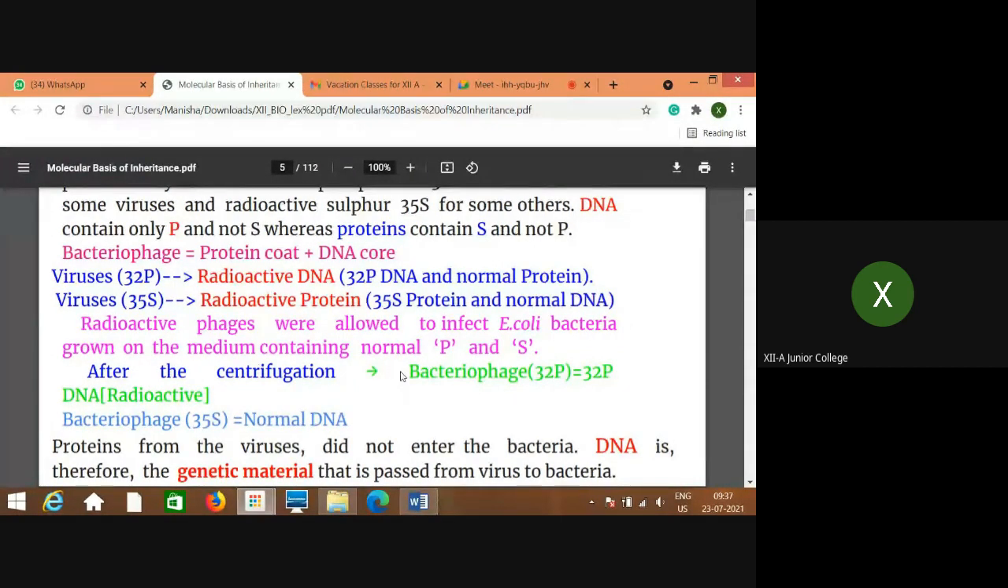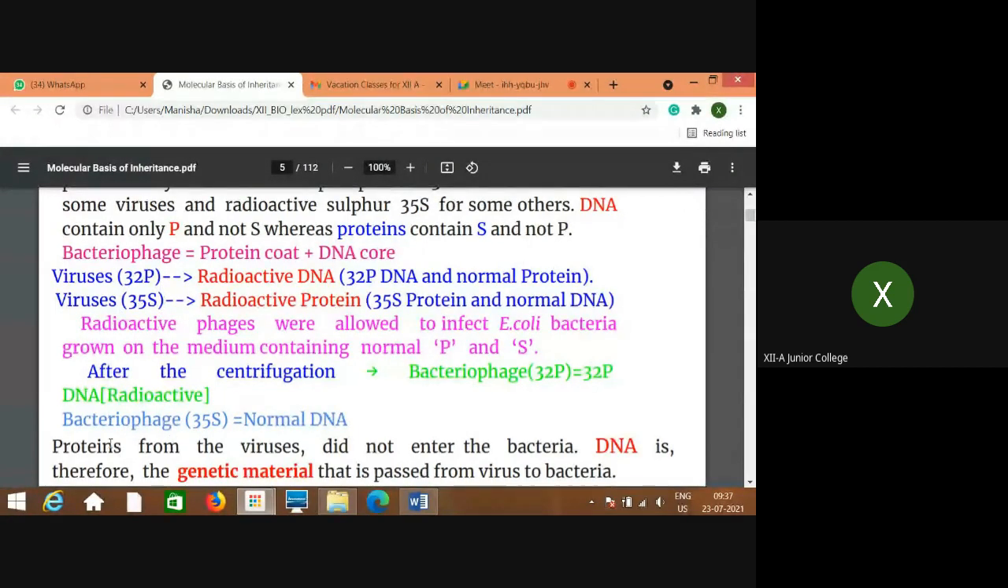So after the centrifugation, as the protein part was removed and separated, what was observed in these E. coli was only DNA which was radioactive. And why was this radioactive DNA observed? Because these radioactive phages were allowed to infect E. coli. So it was observed that the infected material, the transformed material, is DNA, because only the radioactive type of DNA is observed.